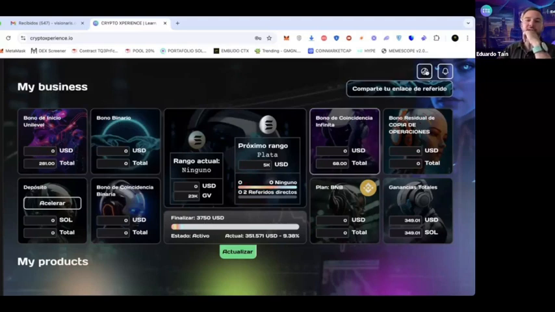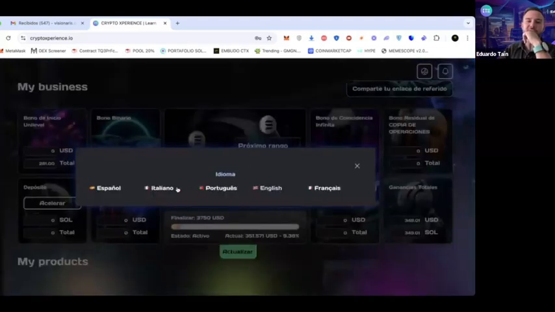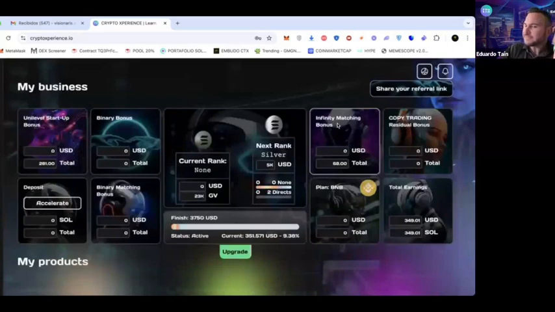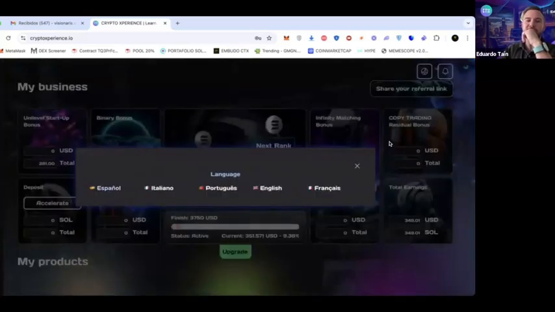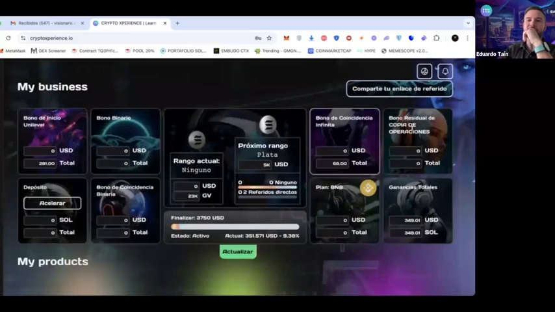In this case, we will see how the translation comes in English. I want to check something here, in English. Okay, this is not correct, there is a small error here. This will be corrected. It is the infinite bonus. This would be the career plan for you to keep in mind. Here will come the commissions.